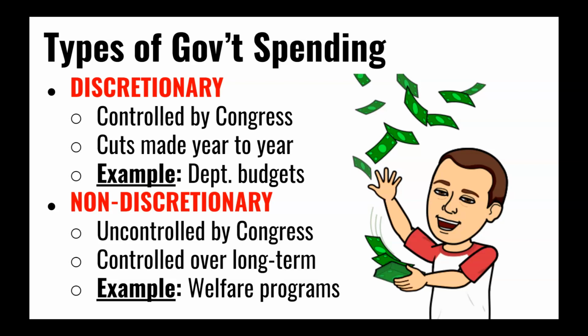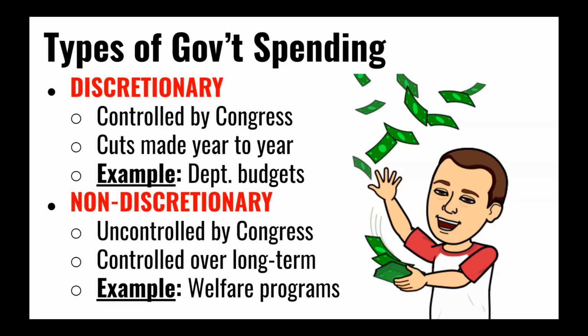And so we're talking about things like the department budgets. They decide how much they're going to spend each year in defense spending, how much they're going to spend on agriculture or commerce or education. And every year they can either cut it, shrink it, grow it, whatever they want to do with it. But they have full control over the budget.